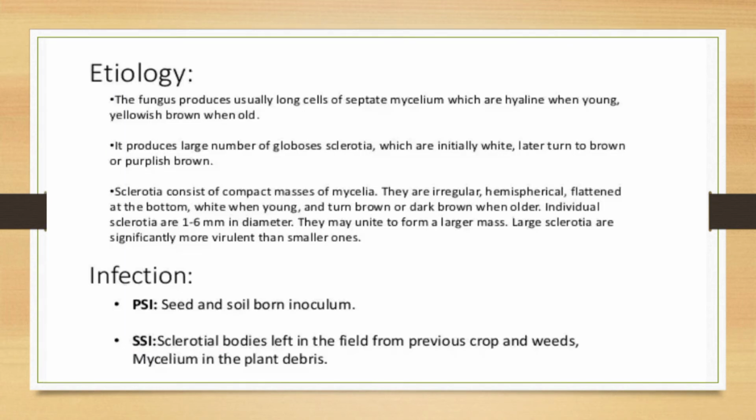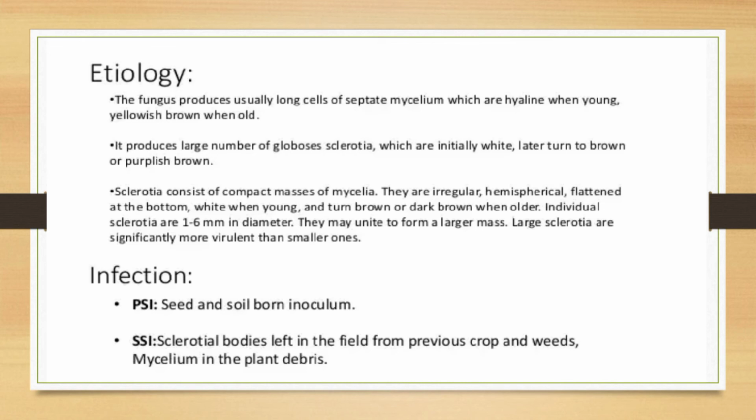Let me see the etiology of Rhizoctonia. The fungus produces usually long cells of septate mycelium which are hyaline when young, and later become brown, yellowish brown in color. It produces a large number of globose sclerotia which are initially white, later turning brown or purple brown.